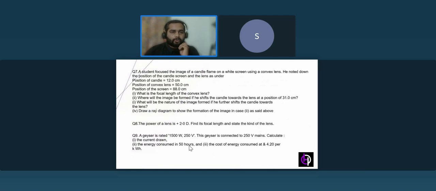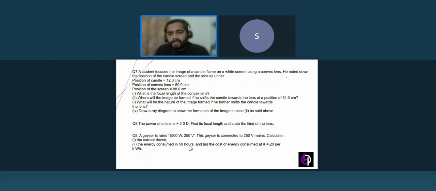Now, moving to the next. A student focuses the image of a candle flame on a white screen using a convex lens. He noted down the position of the candle, screen and the lens as under. Position of candle is 12 centimeter, position of convex lens is 50 centimeter, position of screen is 88 centimeter. Again here, just try to draw the diagrams in physics. If you are able to draw the diagrams, half of the question you will ace.